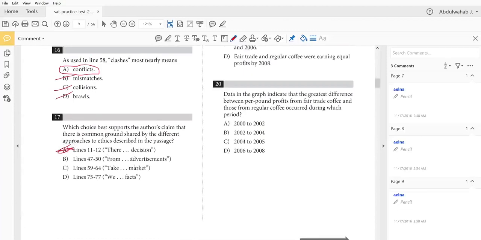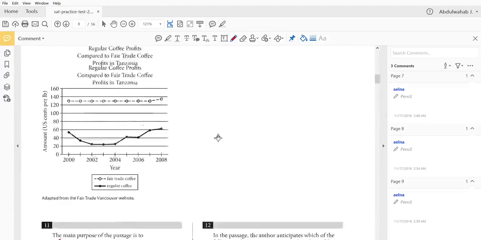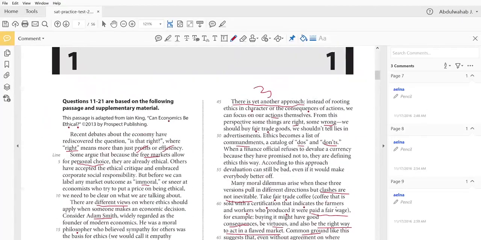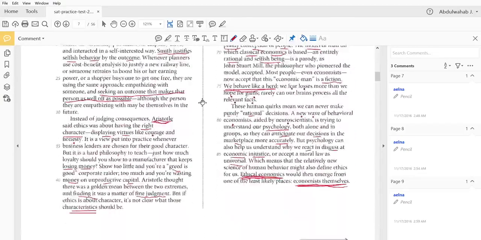Lines 47 to 50. So from this perspective, some things are right, some wrong. We should buy fair trade goods. We should utilize in advertisements. This is expanding on the idea or the view presented in this paragraph.